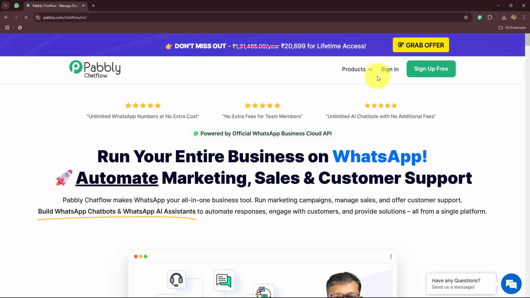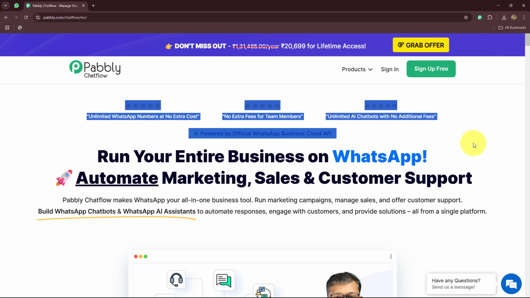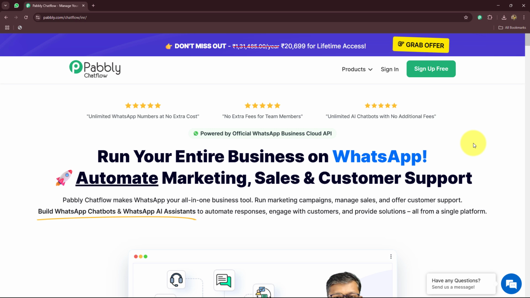Over here, you can find we have two options, sign in and sign up for free. In case you are already an existing user like me, just click on sign in to log into your account directly. But if you are a new user, you have to click on this sign up for free button. It will help you create a free new account in just 2 minutes. Also, when you do that, you are going to receive 100 free tasks every month to explore this amazing software, and also to test multiple WhatsApp chatbots and other amazing features of Pabbly Chatflow.